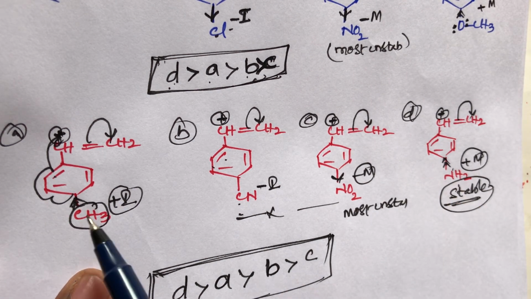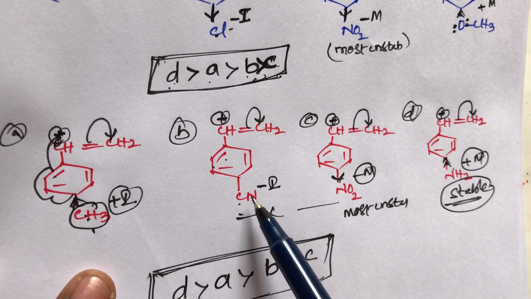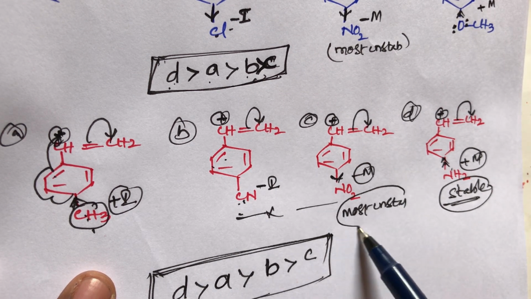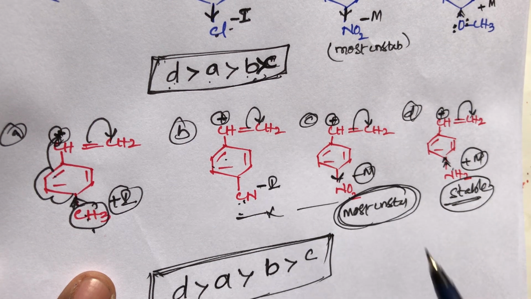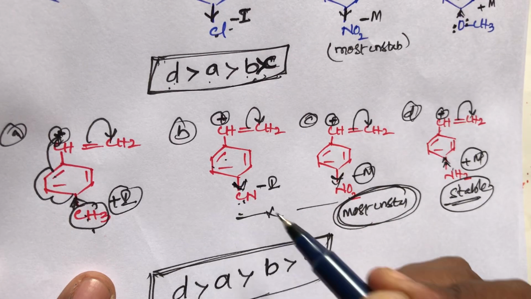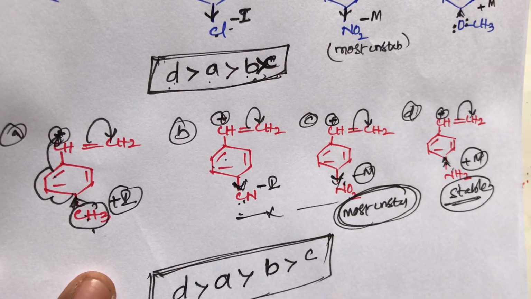D is more stable than A is more stable than B is more stable than C. What about C? The NO2 group makes it the most unstable compound. NO2 belongs to minus M. It is the most unstable. It is a strong withdrawing group compared to the cyano group. That is the reason, student.